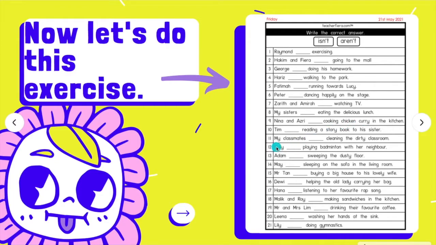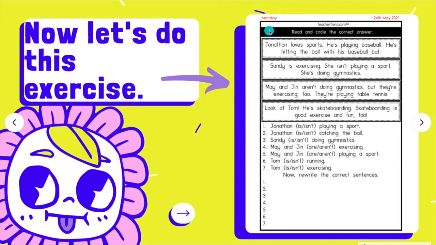The same goes to number 11. My classmates, rakan sekelas. Classmates here ends with the letter S to indicate more than 1. Banyaklah, lebih dari 1. So, my classmates isn't or aren't? Yes, aren't. Cleaning the dirty classroom.